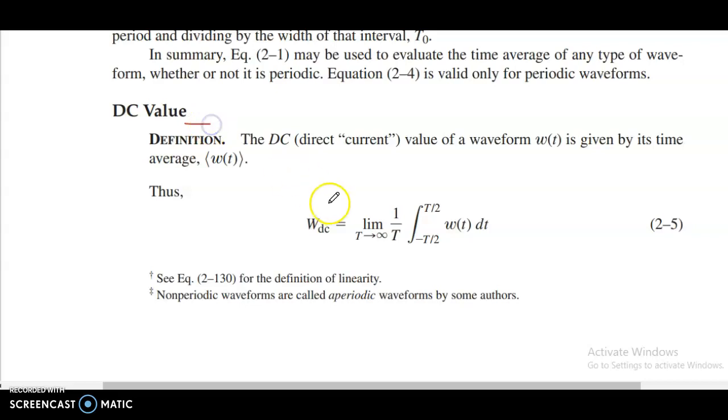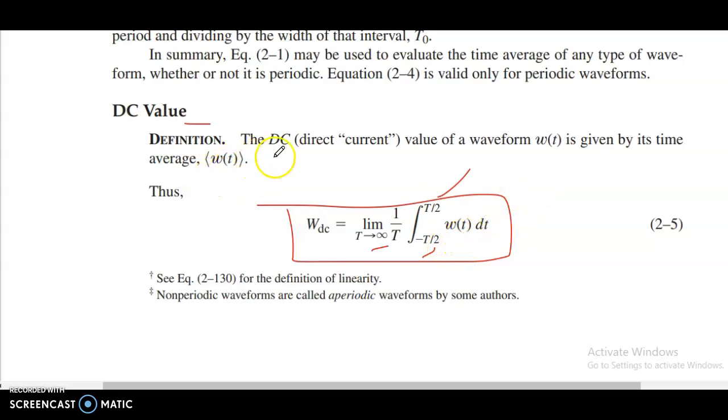DC value. W DC equals the limit as T goes to infinity of 1 by T, integral from minus T by 2 to T by 2 of w(t) dt. The DC (direct current) value of a waveform w(t) is given by its time average.